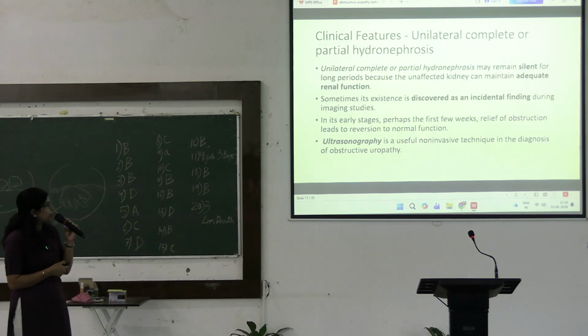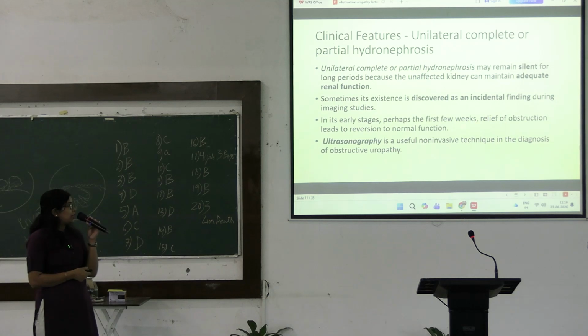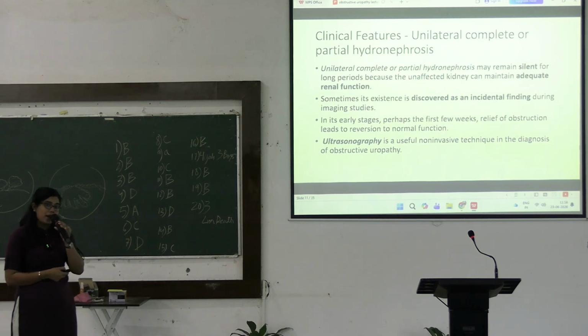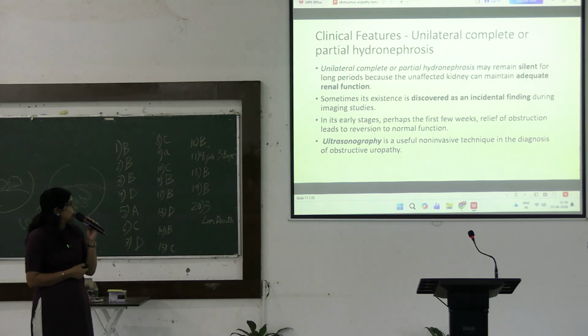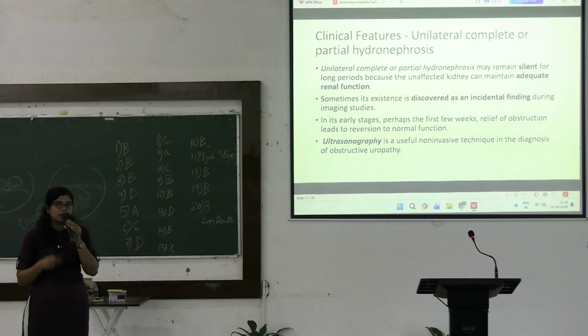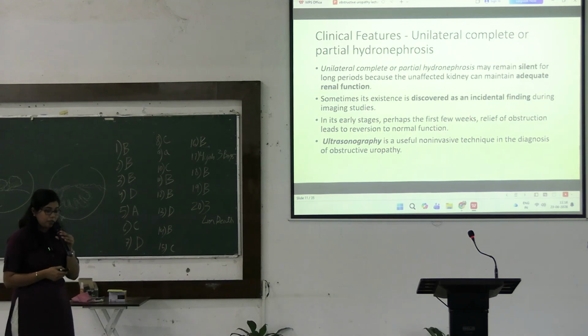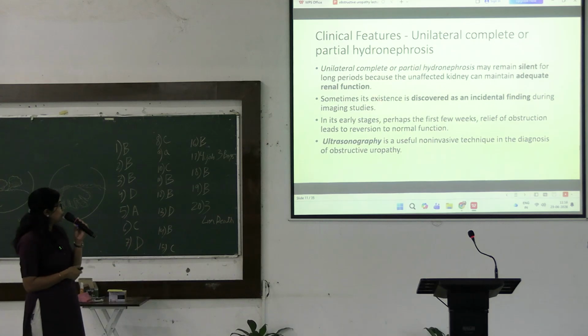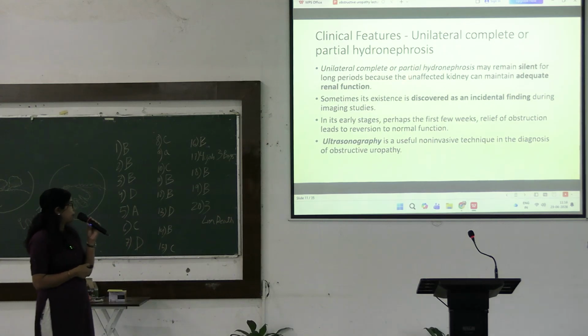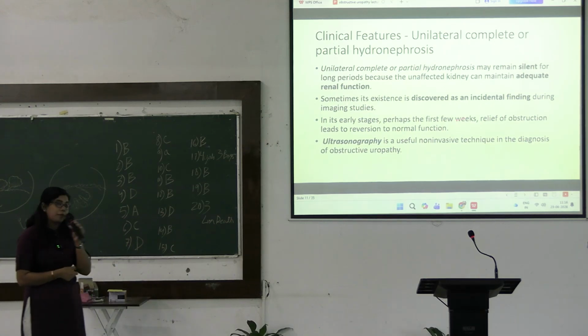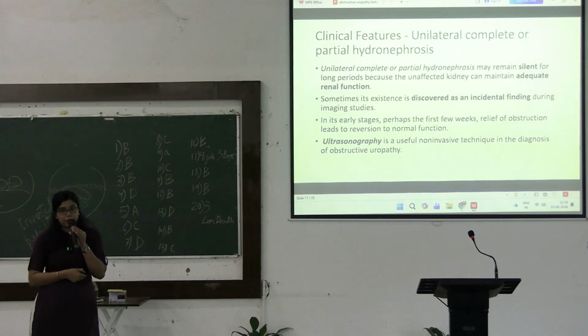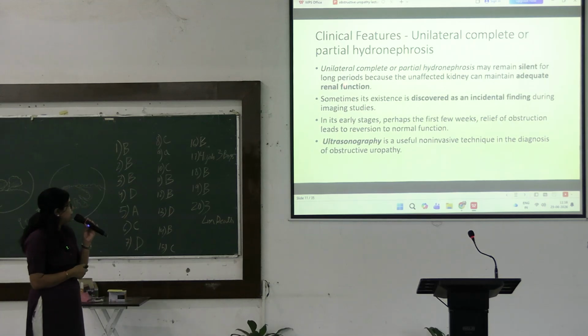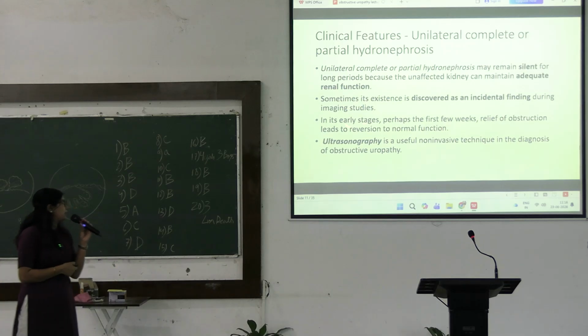Okay, so next coming to unilateral complete or partial hydronephrosis. So in this case, the obstruction is unilateral. So one-sided kidney is affected, but the kidney of the other side is working fine. So in this case, the patient may not have any complaint. The patient may remain silent for long periods because the unaffected kidney can maintain adequate renal function.